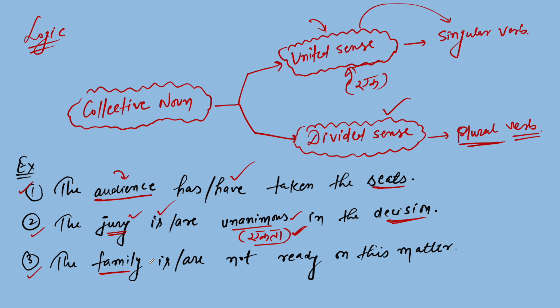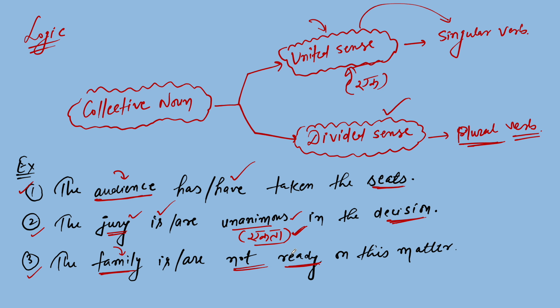Now in the third point, the family is/are not ready on this matter. So tell me, should I mark is or are? Family is the number of people who live together, so they are called family. Why are they not ready?